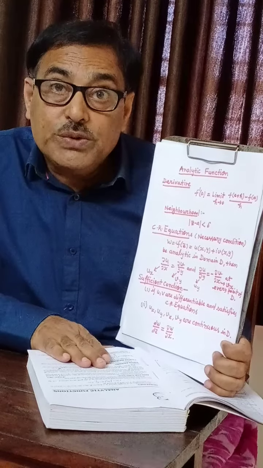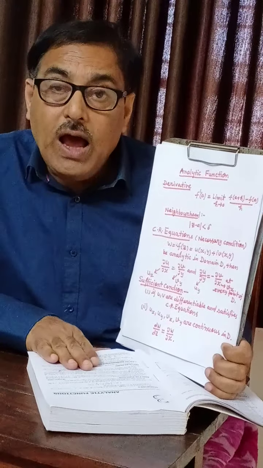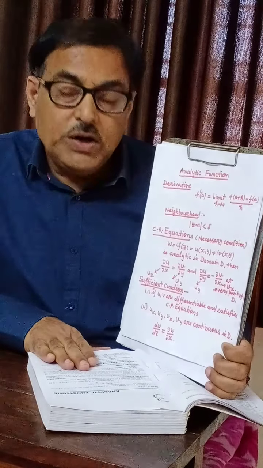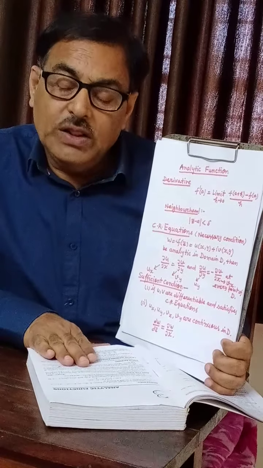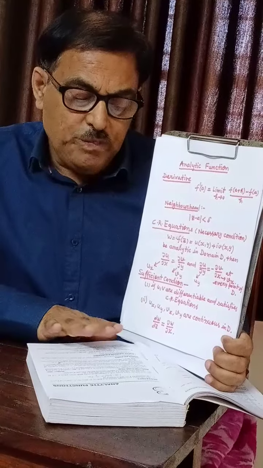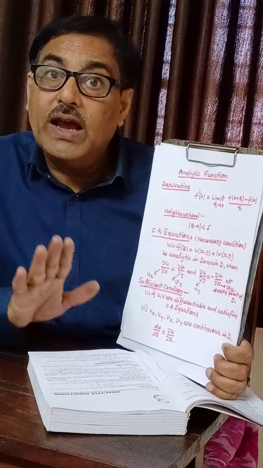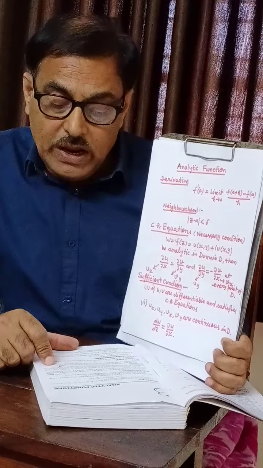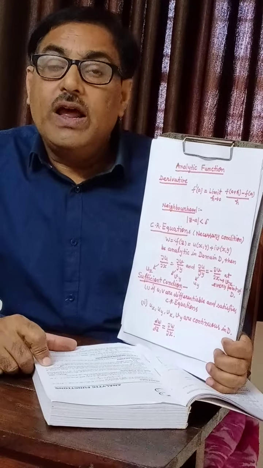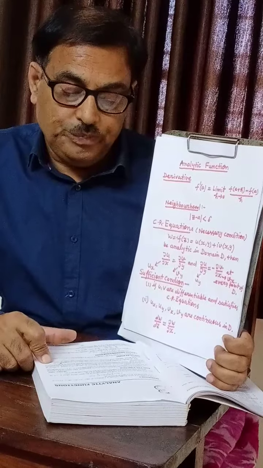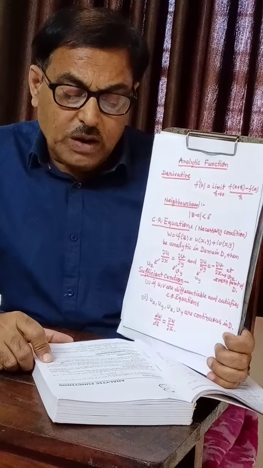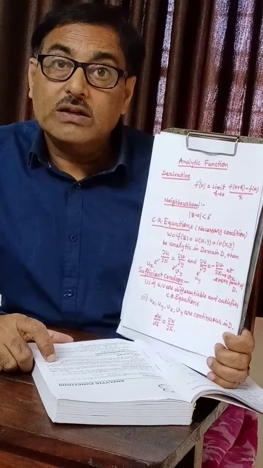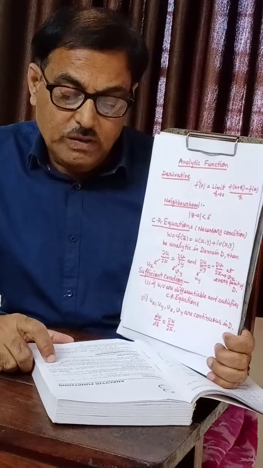The exceptional points are called singular points or singularities of the function in that domain. Clear? If f'(z) exists at every point of the domain D, then we say that f(z) is regular in D. So the terms regular and holomorphic are synonyms of analytic function.